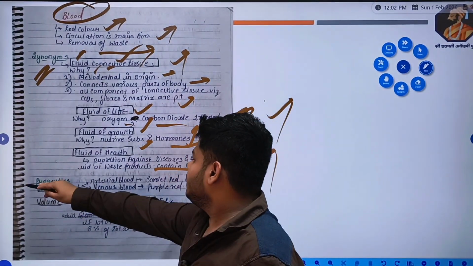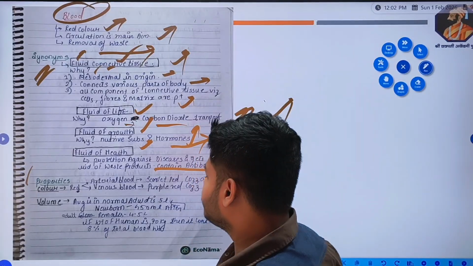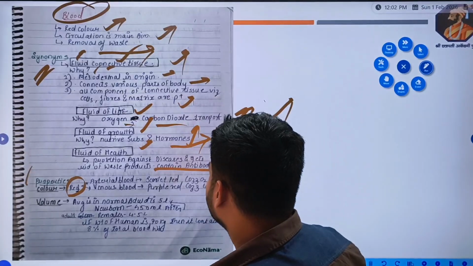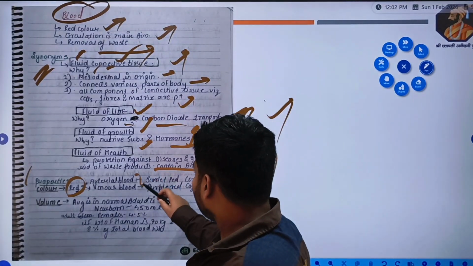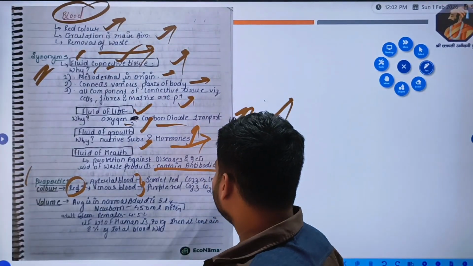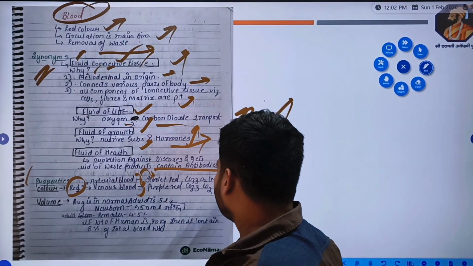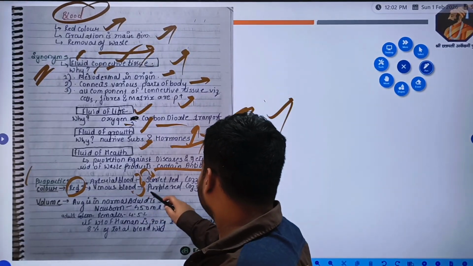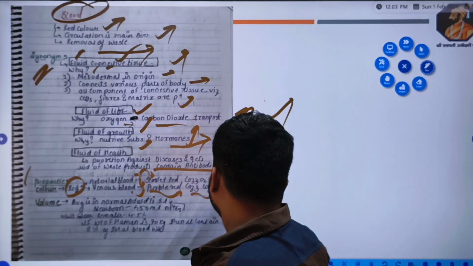Now what are the properties of blood? Its color is red initially, as in general we see red, but arterial and venous blood are two different types of blood. Their colors are different. Arterial blood is scarlet red because there is more oxygen, and venous blood is purple red because CO2 is more.